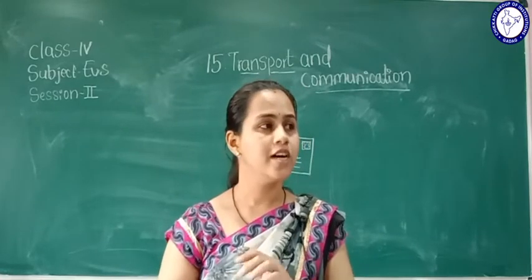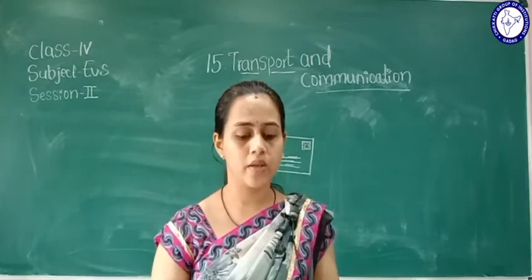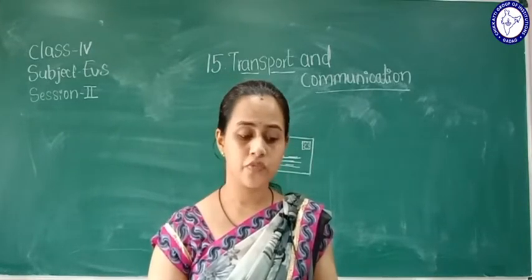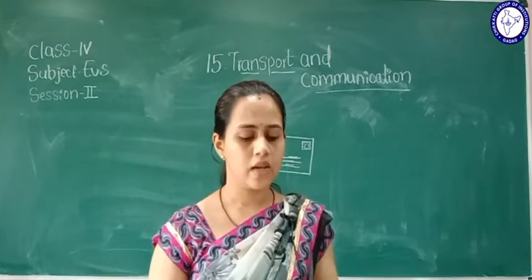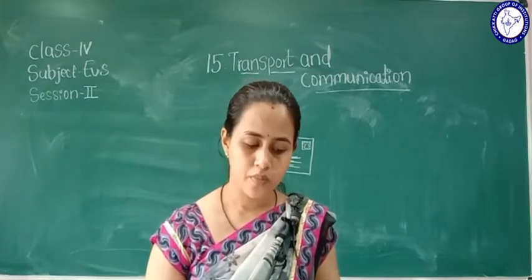Okay, so here: write a letter to your friend inviting him to attend your village fair. Write his or her address on the letter and put it in the post box.